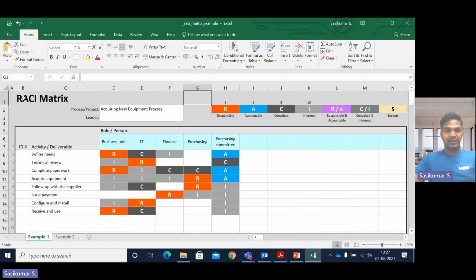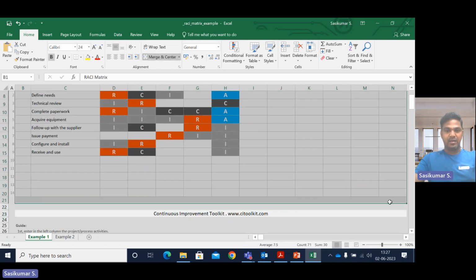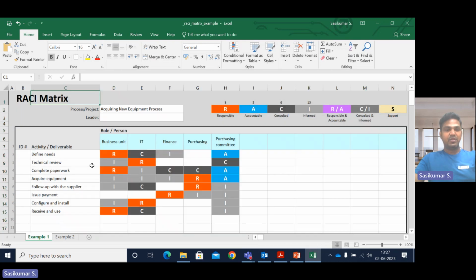So this is actually a RACI matrix Excel template. I have formatted the RACI matrix template. Here we have to note what the process is, who the leader is, and we have to mention the legend: responsible, accountable, consulted, informed, and also support. You can forget about these three additions, because they are just additions. The main picture is the RACI matrix. Sometimes we can use responsible and accountable combined, consulted and informed combined. That is a rare case.